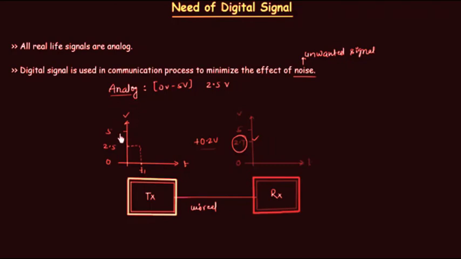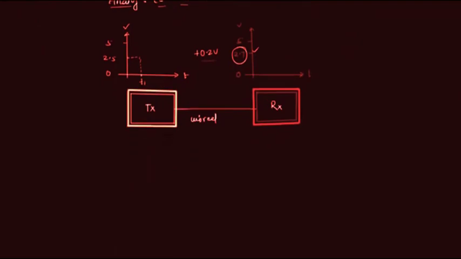analog signal, and in case of analog signal the voltage can take any value within the given limit. It can take any value from 0 volt to 5 volt, and 2.7 is definitely within this limit. So at the receiver's end we will consider the transmitted voltage equal to 2.7, but it is 2.5. So there is effect of noise in case of analog signal. We will consider the same scenario in case of digital signal, and let's see what we have.